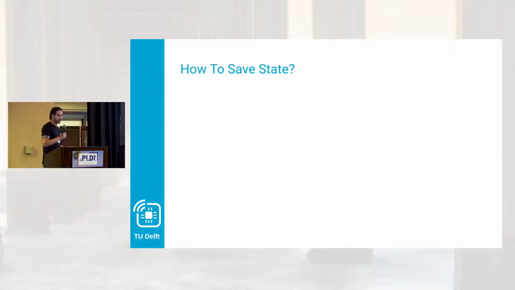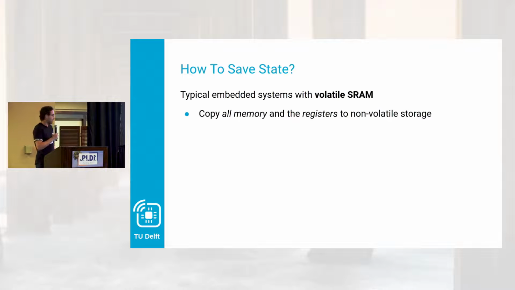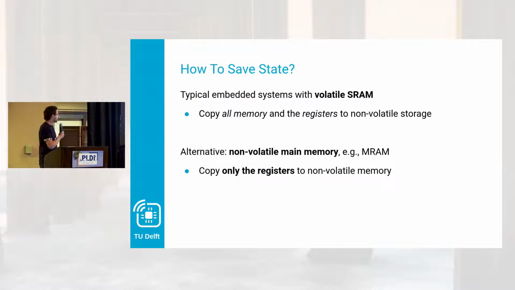So then the problem becomes, okay, cool, how do we actually save this state? In a normal embedded system, you'll have some SRAM that holds your memory and you'll have your registers. So we can copy all of that into non-volatile media. That's fun, but copying all the memory every time can be quite cumbersome as well. It can take a long time, so it might not be an ideal solution. An alternative is using non-volatile main memory, where the main memory itself is non-volatile, not in something like flash, but in things like MRAM. So it's just a different form of memory, which is non-volatile.